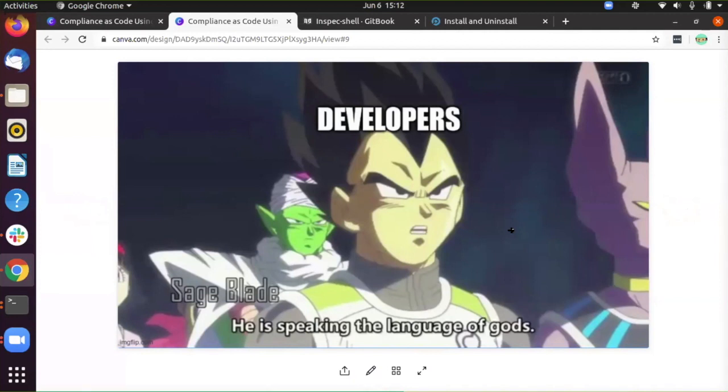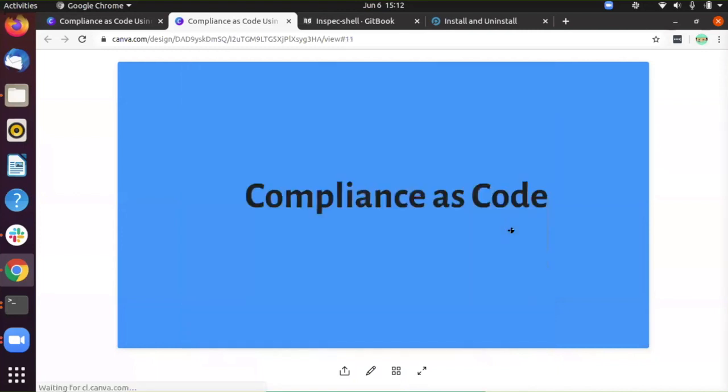The problem between compliance and developers is similar to the problem between the developer and operation teams: there was miscommunication between both teams. The compliance team doesn't understand what the developer wants, and the developer doesn't understand what the compliance team wants. To overcome this, we come to compliance as code, where everyone in the organization, not only the developer, can understand compliance. So the problem between the compliance and security teams will be solved.